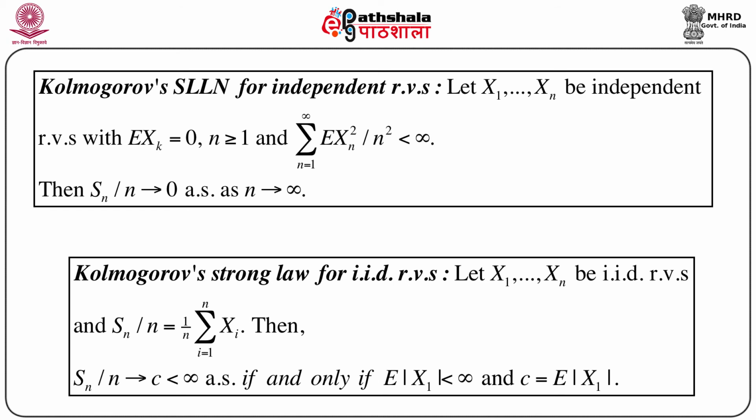Then Sn by n goes to c, which is less than infinity, almost surely if and only if expectation of modulus of x1 is less than infinity and c equals expectation of x1. So basically this gives a characterization of almost sure convergence in terms of the existence of the first order moment. In the strong law for independent random variables we assume the existence of the second order moment, but in the case of IID random variables we only need the existence of the first order moment.